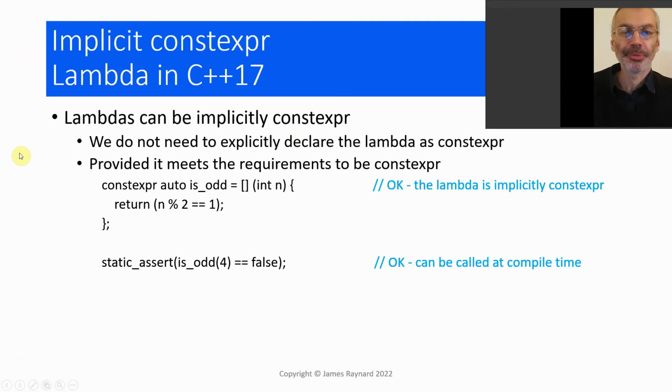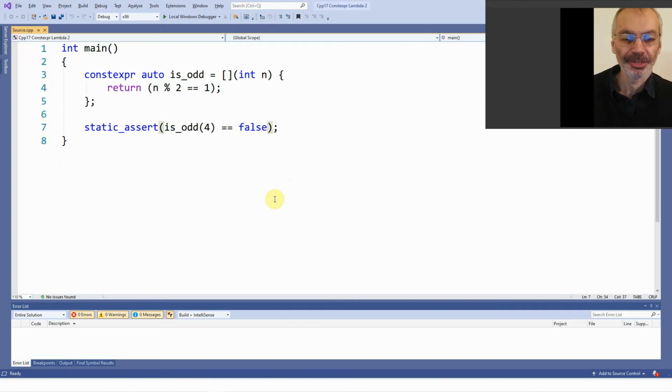In fact, we do not actually need to provide this Constexpr keyword. We can leave it out, and provided all the other requirements are met, then the lambda will be regarded as Constexpr. So lambdas can be implicitly Constexpr. And just to demonstrate that, it still compiles.